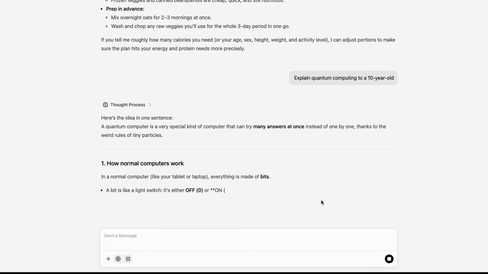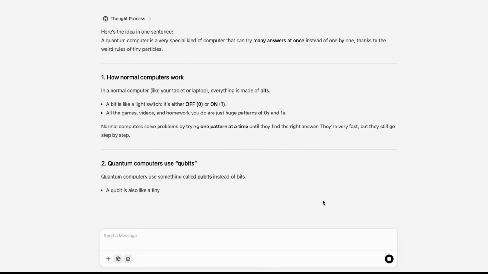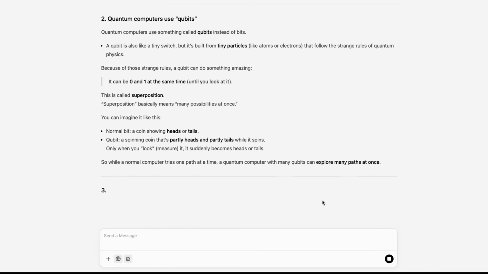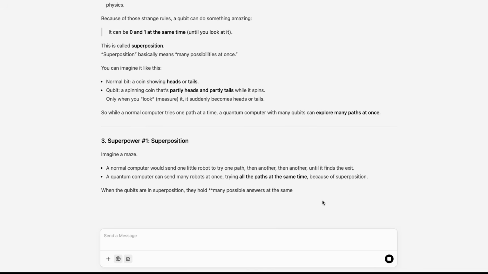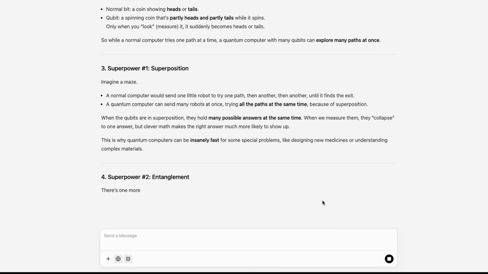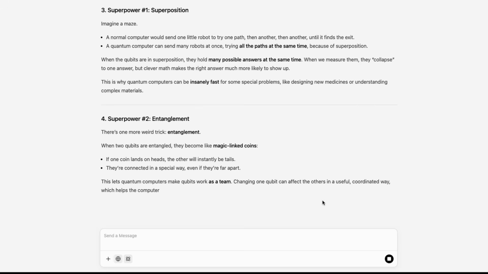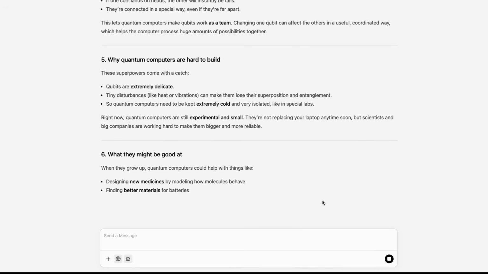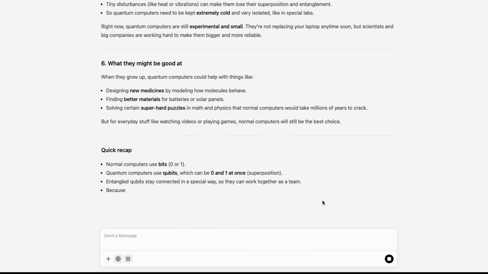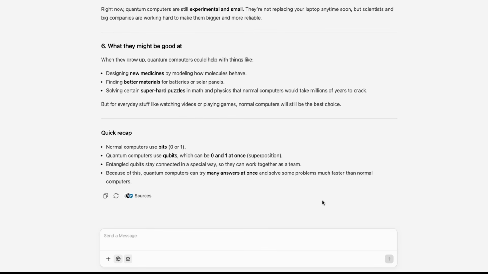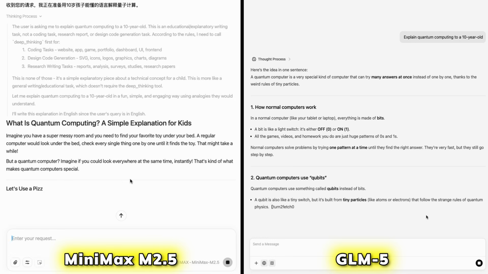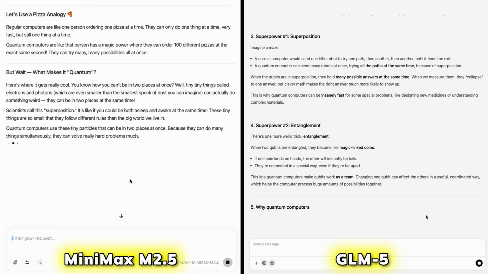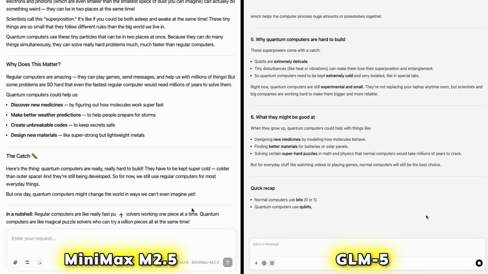Now here's GLM-5's explanation. GLM-5 took a more structured approach. It starts with how normal computers work using bits as light switches, then introduces qubits and superposition with a spinning coin analogy. It uses a maze example where normal computers send one robot at a time, but quantum computers send many robots exploring all paths simultaneously. More technical, but still kid-friendly. So MiniMax went for variety with multiple fun analogies, while GLM-5 was more systematic and educational with a clear progression from basic to advanced concepts.